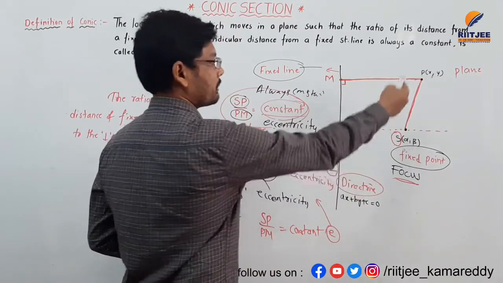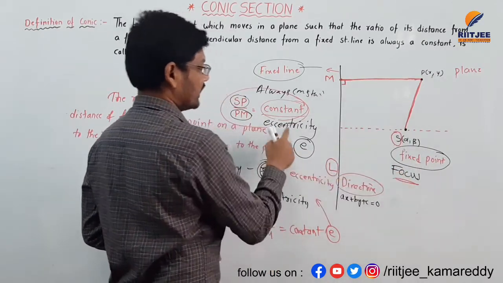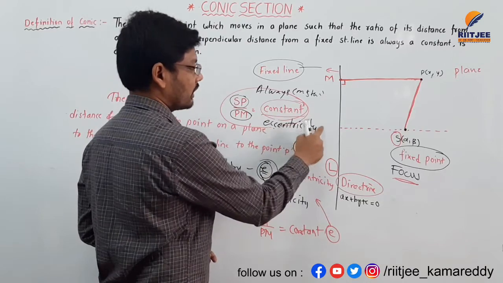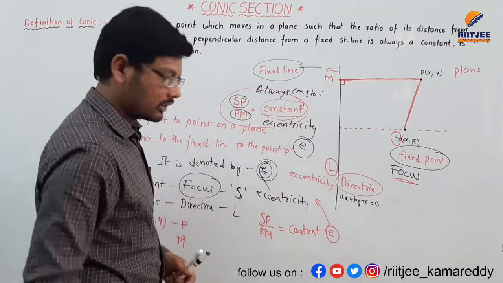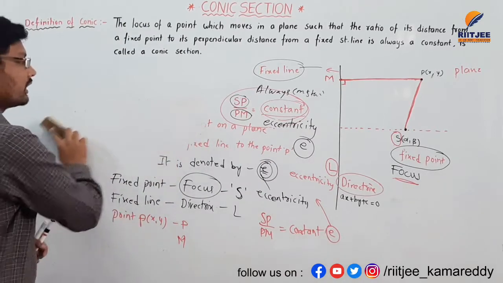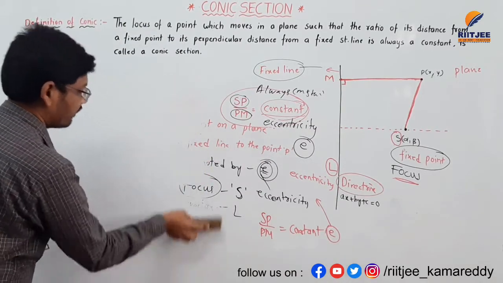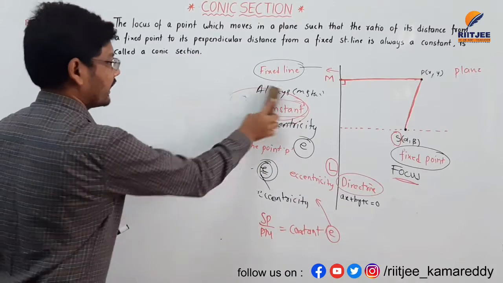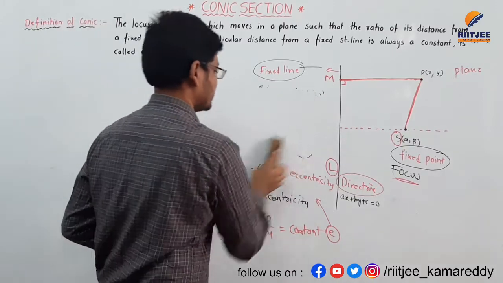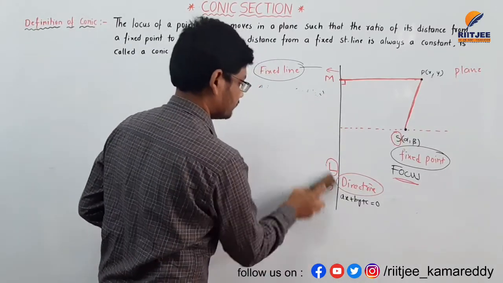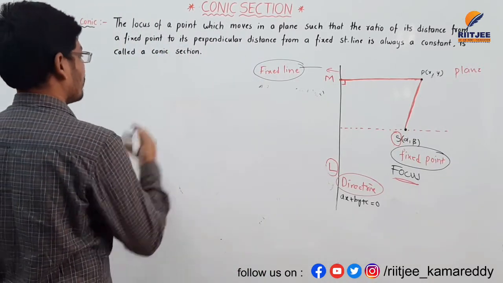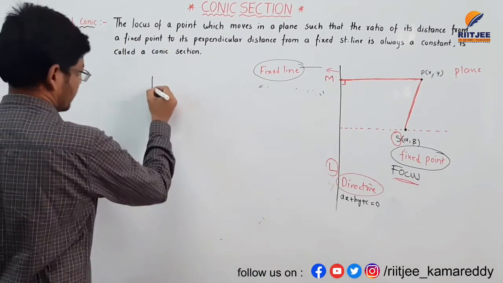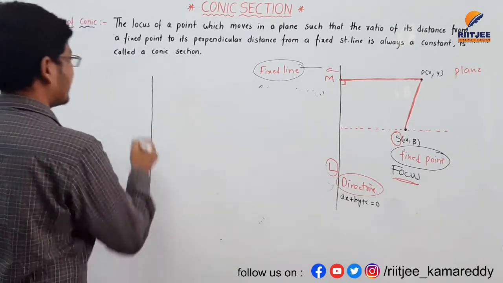So the ratio of SP by PM is constant, and that constant is called eccentricity, denoted by small e. Let us see the graphical representation of how it works as eccentricity. This is the directrix.